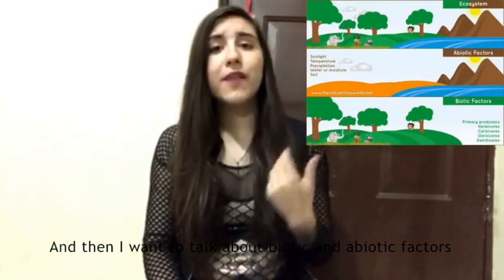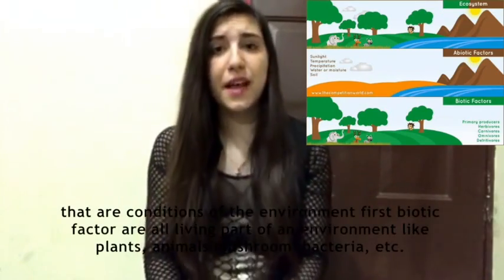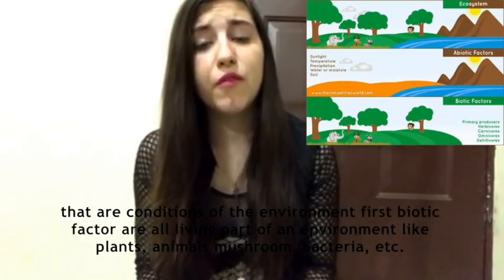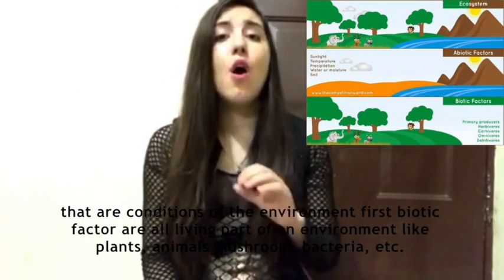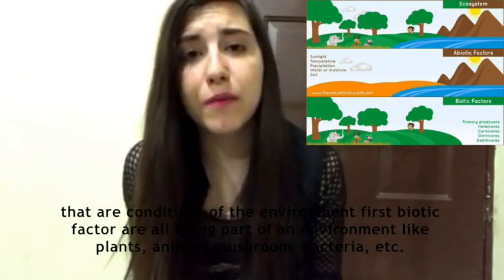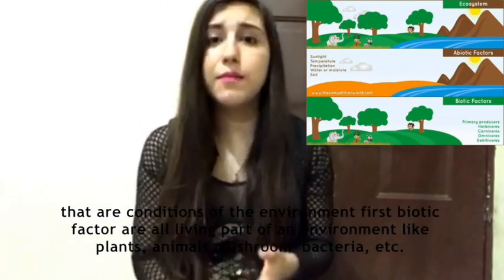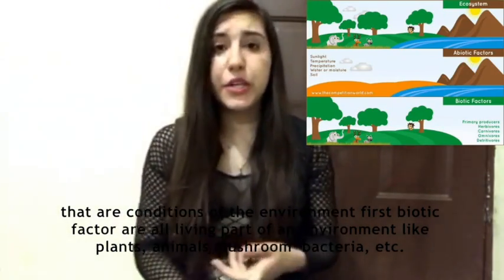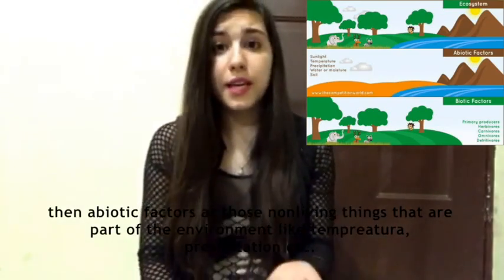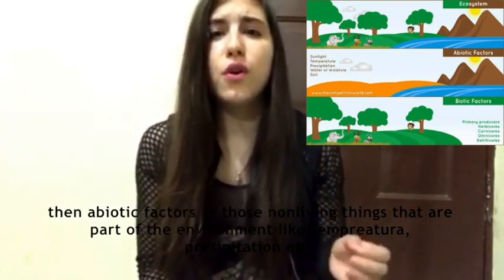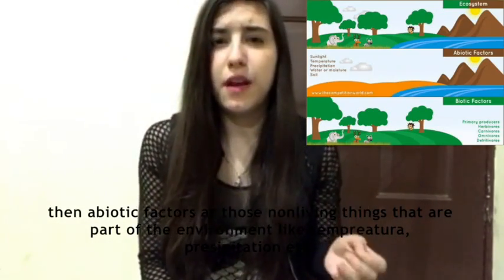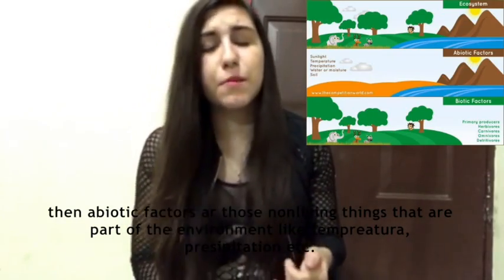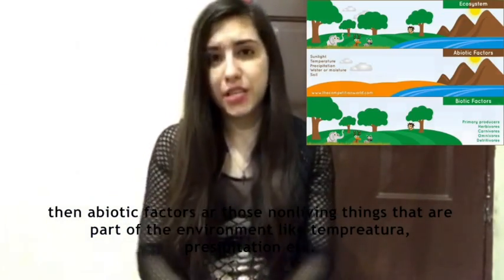And then I want to talk about biotic and abiotic factors, that are conditions of the environment. First, biotic factors are all living parts of an environment, like plants, animals, mushrooms, bacteria, etc. Then, abiotic factors are those non-living things that are part of the environment, like temperature, precipitation, etc.